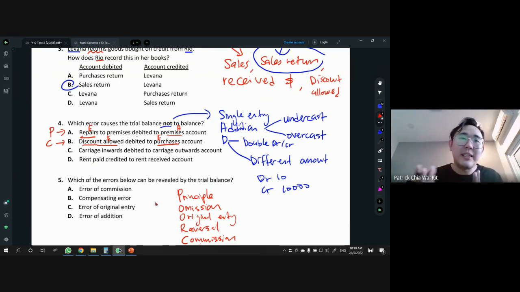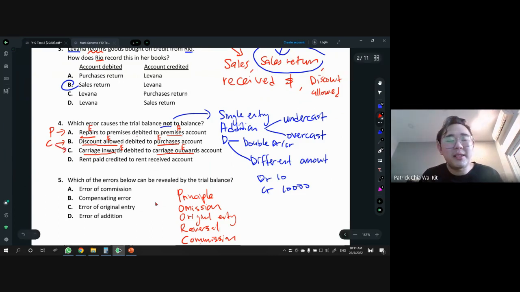So that's how you see it. You need to understand what the account belongs to, and then you see what's wrong. Okay, C, cash inward debited to cash outward. Cash inward and cash outward are both the same class. But again, it's wrong name, so this is the same as error of commission. So A, B, C are actually POOR CC, and therefore our answer is going to be D.